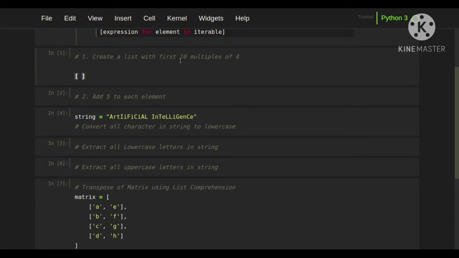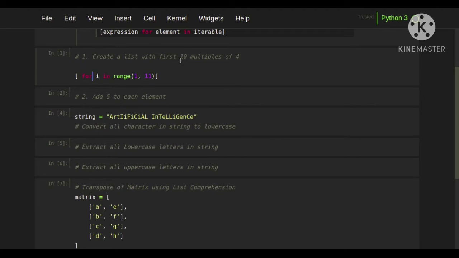For that I am going to write for i in range of, since I am going to iterate 10 times, I am going to input 10, and then I am going to find the first 10 multiples of 4. For this we iterate through 1 to 11, so that it will find 1 to 10.